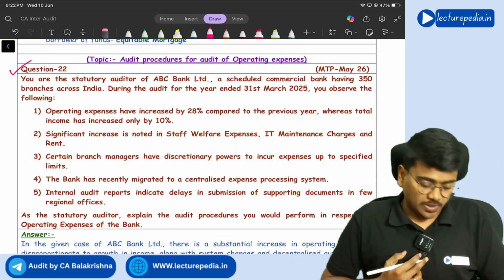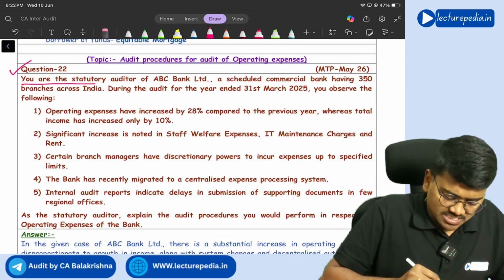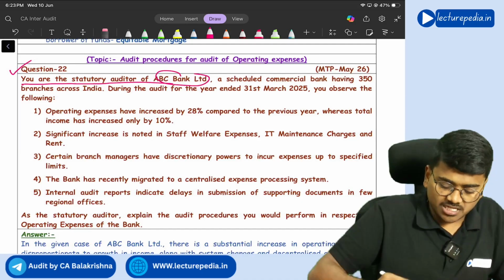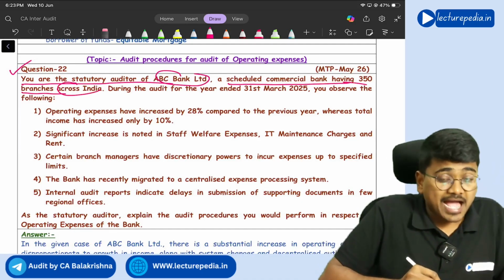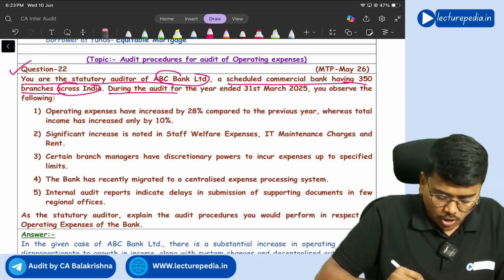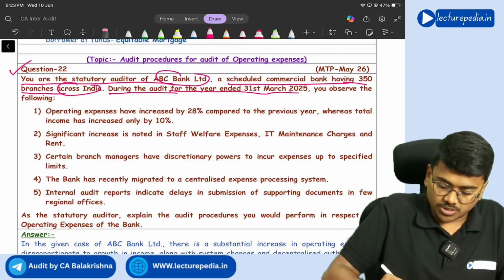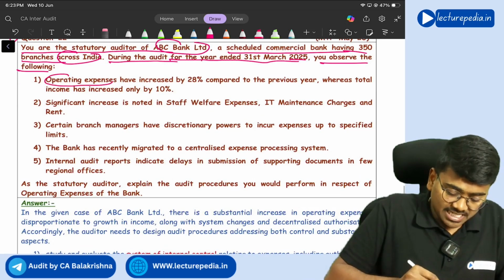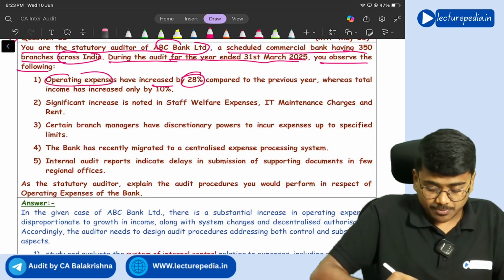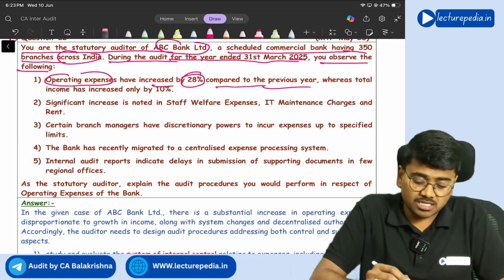Next, question number 22. You are statutory auditor of ABC Bank Limited, a scheduled commercial bank having 350 branches across India. During the audit for the year ended 31st March 2025, you observe the following. Operating expenses have increased by 28% compared to the previous year.